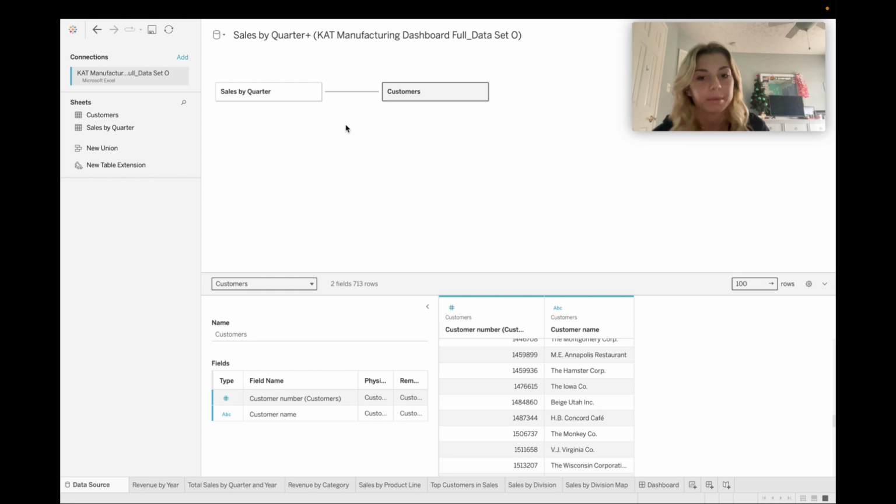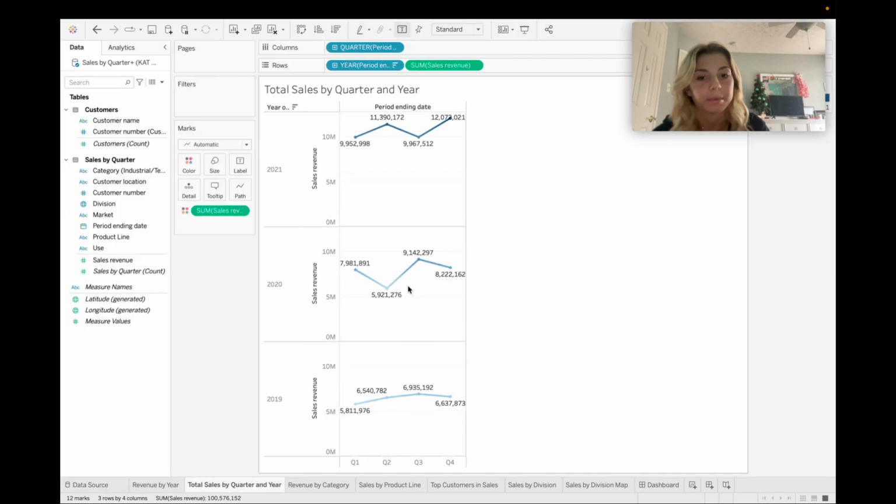divisions, and customers. You can begin by looking at the first question, total sales in the fourth quarter of 2019. This you can see on the total sales by quarter and year graph. And when you look at 2019, you can see that the fourth quarter is going to be 6,637,873 sales revenue.